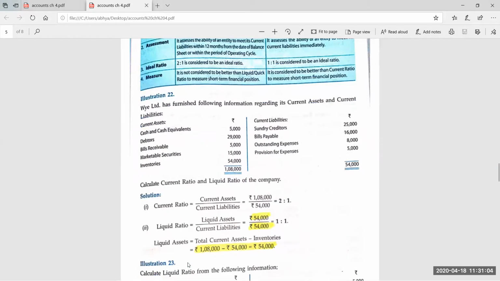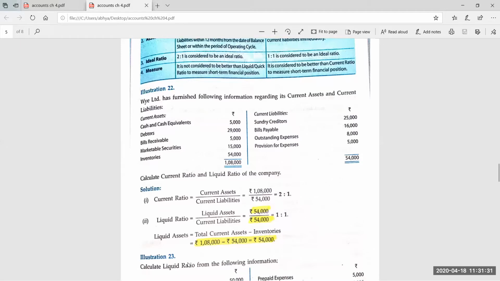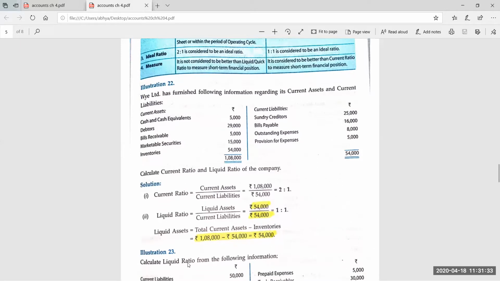Why Limited has furnished the following information regarding its current assets and current liabilities. This is not the balance sheet; the information is given: cash and cash equivalents, debtors, BR, marketable securities, inventories, sundry creditors, BP, outstanding expenses, provision for expenses. You have to find out the current ratio and liquid ratio. So first you have to find out the current ratio. Earlier we have already done that.